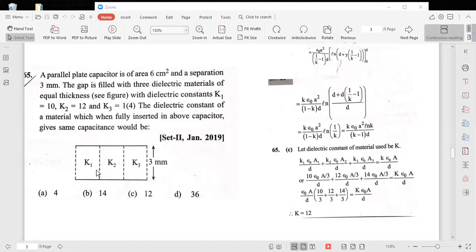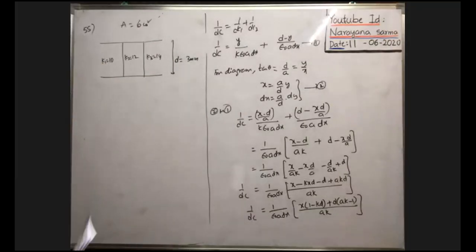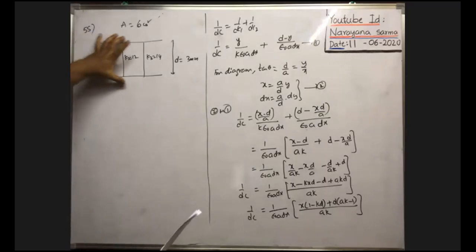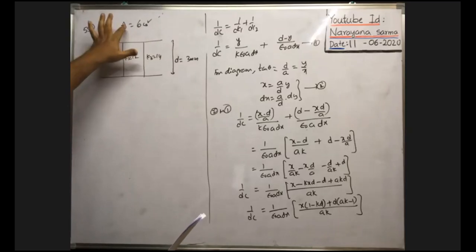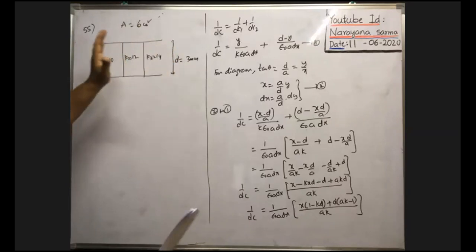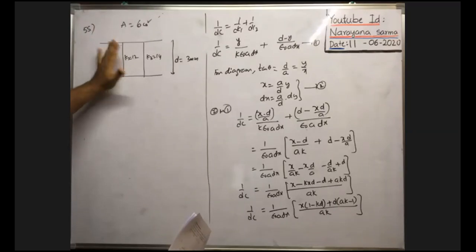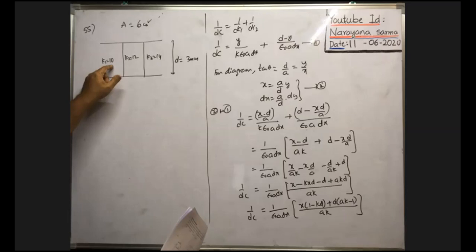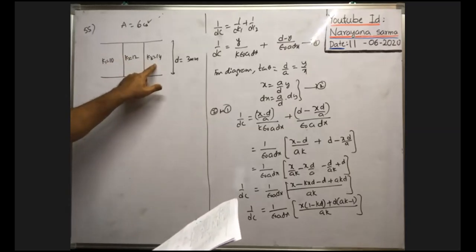Okay, now I think you have seen the problem. All of you look at the board. Here there are 2 parallel plates, each of area 6 centimeter square. The distance between the 2 plates is 3 mm. The space between the 2 plates is filled with 3 dielectric media as in the diagram, so that 1/3 of the area is filled with this dielectric medium, another 1/3 with this one, and the last 1/3 with this one.